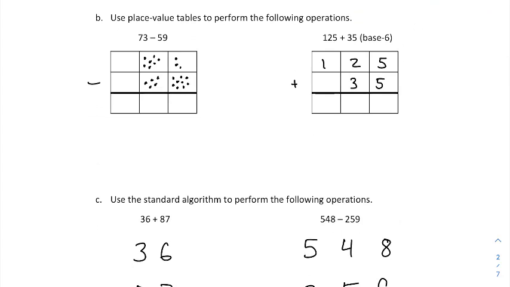Use place value tables to perform the following operations. So I'm going to do subtraction with dots and addition with numerals in my place value tables. If you're looking at a representation for 73, then we need 7 10s represented by 7 dots in this portion of our table, and then 3 1s represented by these 3 dots. And we're going to remove from that 59. So there's 5 10s and there's 9 1s.